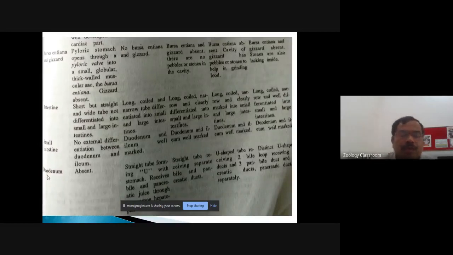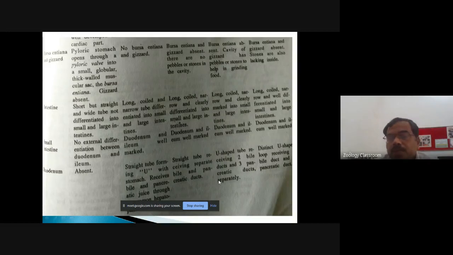Come to the duodenum. This duodenum region is absent in the fishes, in Scoliodon. Duodenum is a straight tube. It forms a U-shaped loop with the stomach in the case of the frog, which receives bile and the pancreatic juice through the hepatopancreatic duct. Then, in the case of the lizard, the duodenum is a straight tube, receiving the separate bile and the pancreatic